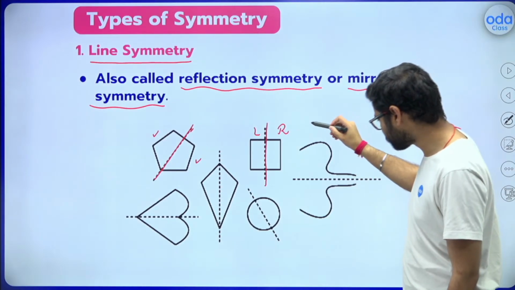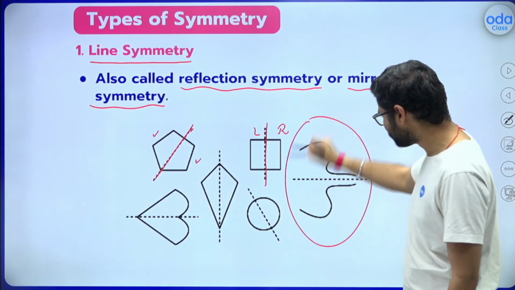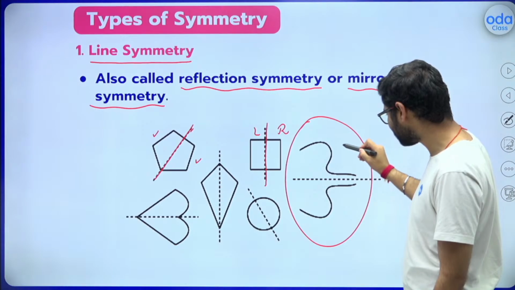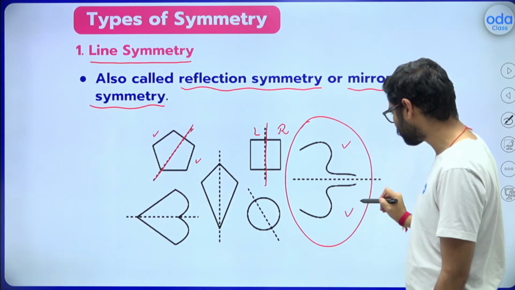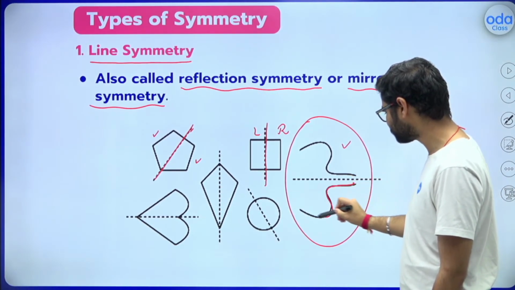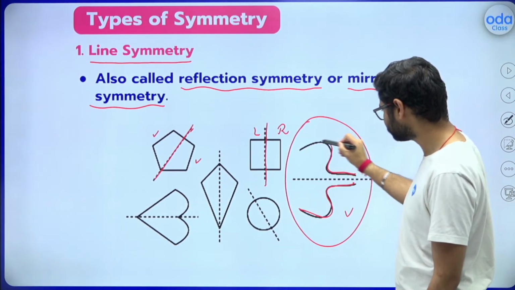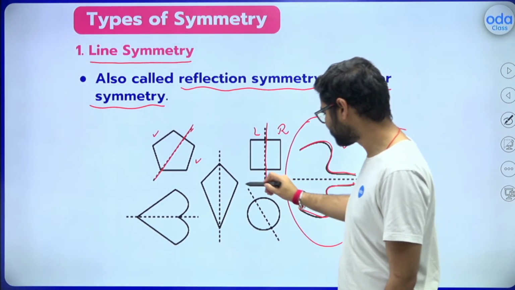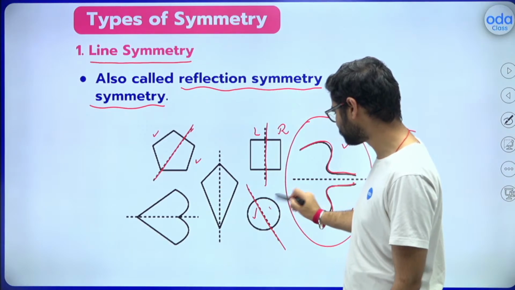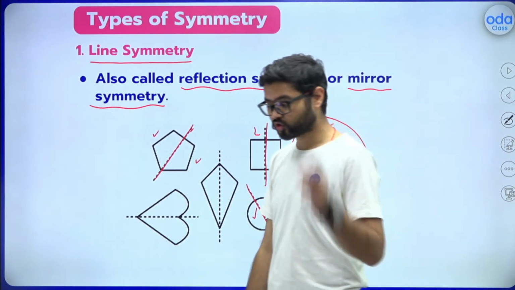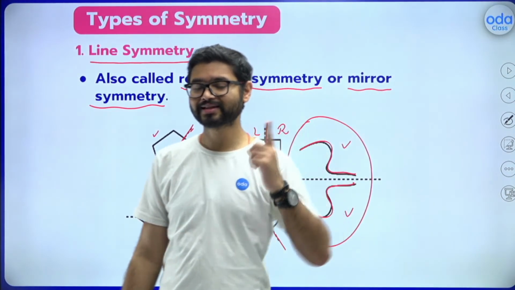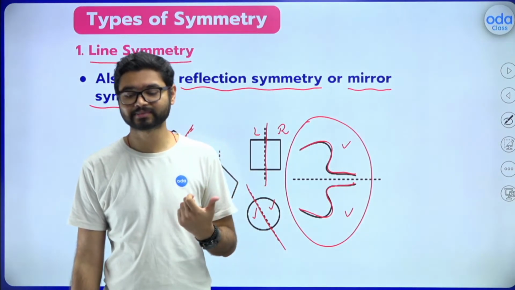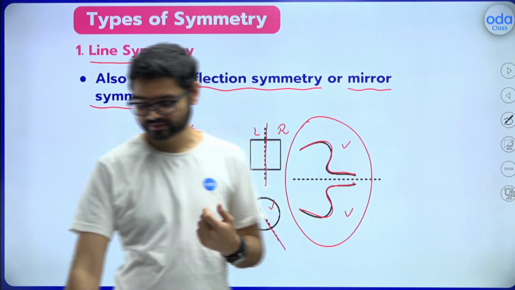I don't know what shape this is, but I definitely know that whatever is above and whatever is below, they are exactly the same, mirror images of each other. And a circle, yes, this part is exactly the same, right? So when a single line is deciding the symmetry, that is known as line symmetry.